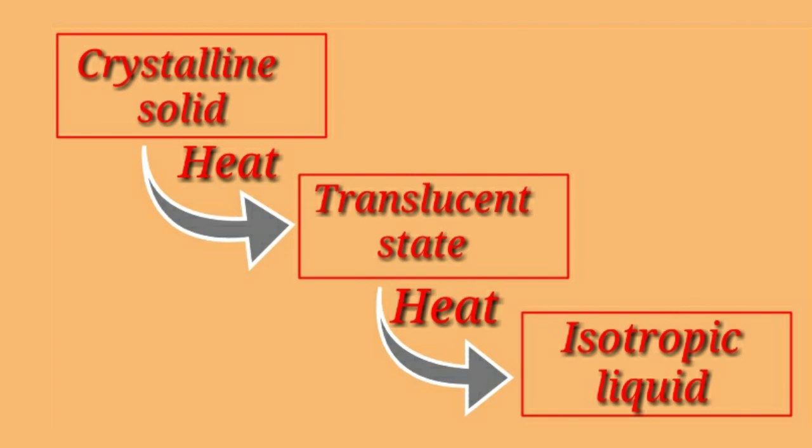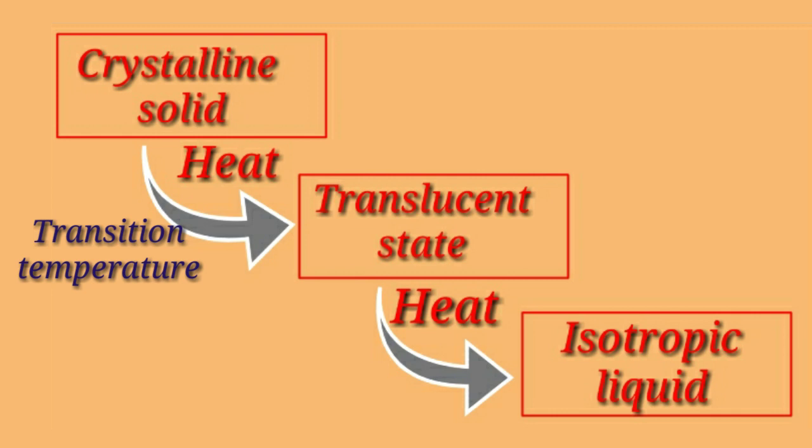Some crystalline solids, when heated, first melt into a translucent mobile state which flows like a liquid, but is anisotropic in nature, that is, it possesses the property of a crystalline solid. The temperature at which this conversion takes place is called the transition temperature. On further heating, at a definite higher temperature, that translucent milky liquid gets converted into a clear isotropic liquid, and the temperature at which this conversion takes place is called the melting point.